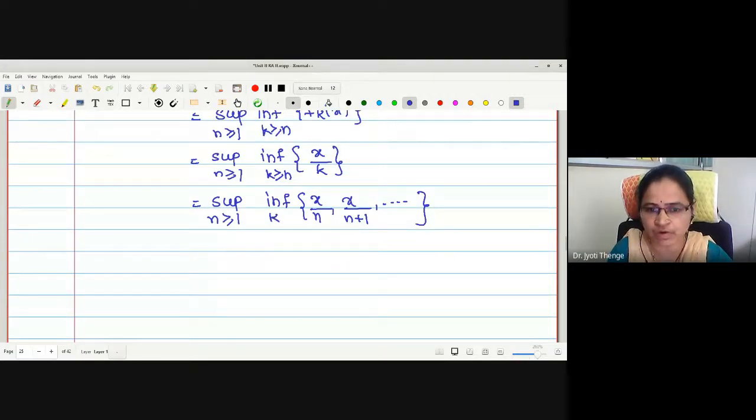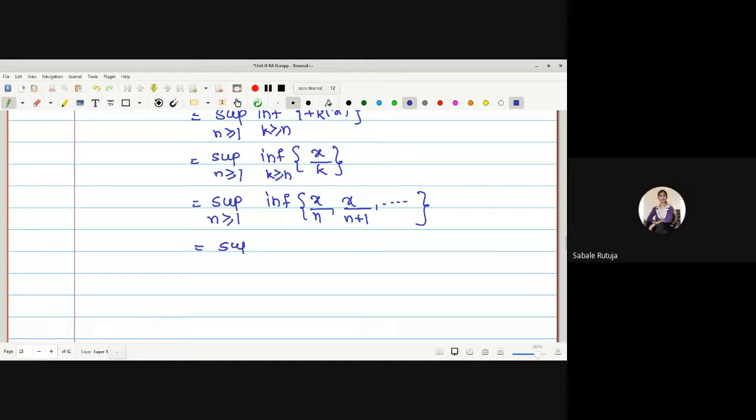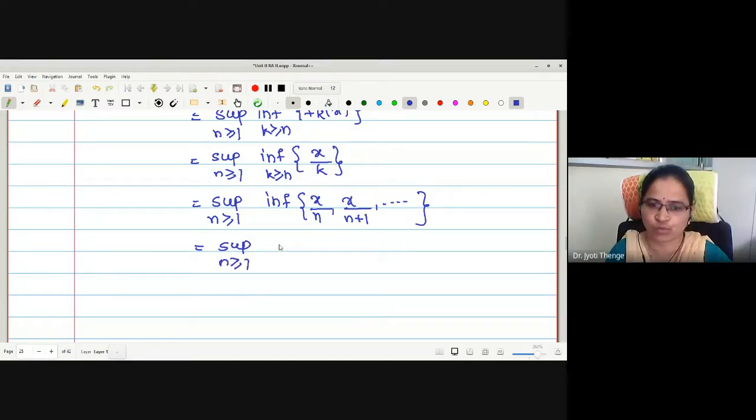What is the infimum of this set, x upon n plus 1, and so on? Again we are going to increase the denominator, so it is 0. Yes, it is 0. Now, the supremum of the set of 0s, for every n it is 0, right? Just wait a minute.